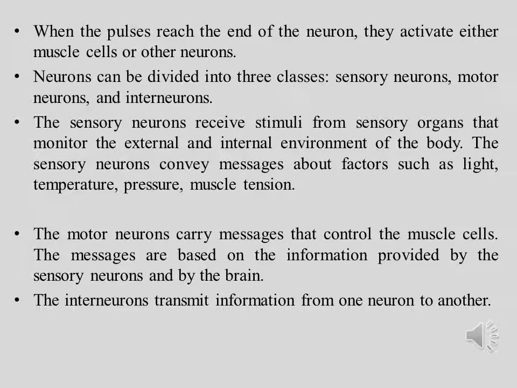Neurons can be divided into three classes: sensory neurons, motor neurons, and interneurons. The sensory neurons receive stimuli from sensory organs that monitor the external and internal environment of the body. The sensory neurons convey messages about factors such as light, temperature, pressure, muscle tension. The motor neurons carry messages that control the muscle cells. The messages are based on the information provided by the sensory neurons and by the brain. The interneurons transmit information from one neuron to another.